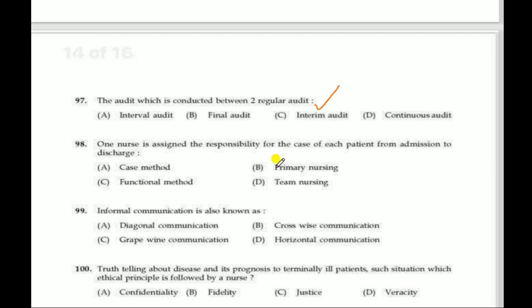Next question, one nurse is assigned the responsibility for the care of each patient from admission to discharge. Correct answer is case method. One nurse is assigned the responsibility for the care of each patient from admission to discharge, that is case method. Next question, informal communication is also known as grapevine communication. Informal communication is also known as grapevine communication.